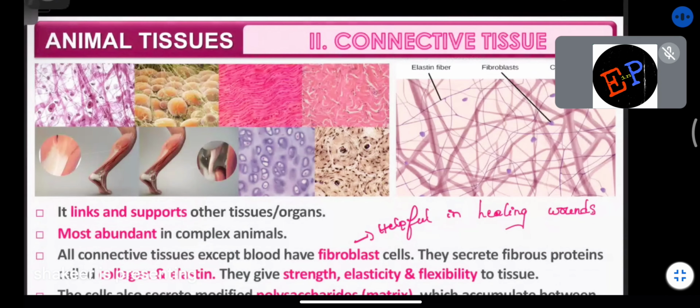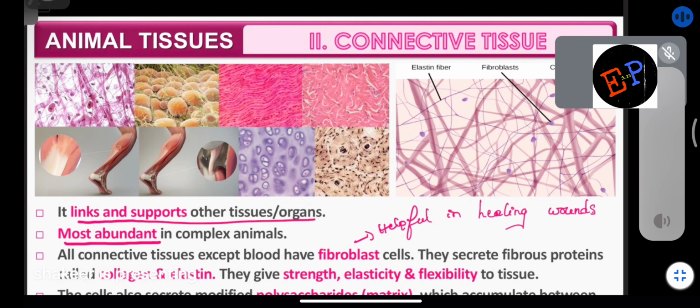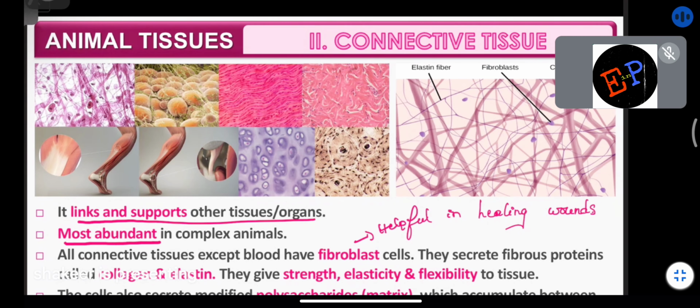So therefore, let us see what are the important points about the connective tissues. It links and supports other tissues and organs, and it is the most abundant in the case of complex animals. So in all the four tissues, which is the most abundant tissue? Most abundant tissue is connective tissue itself.